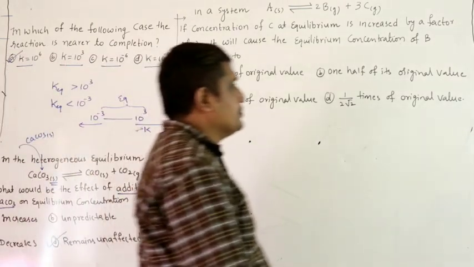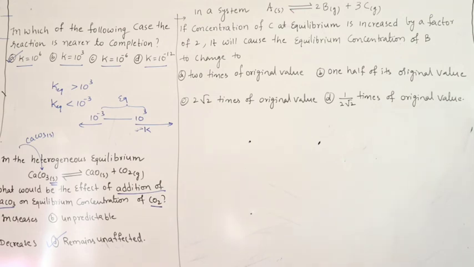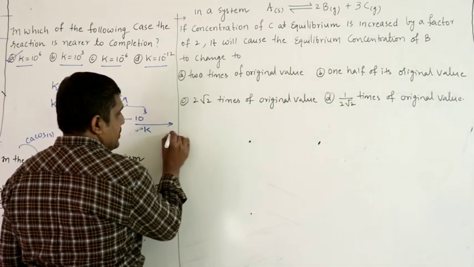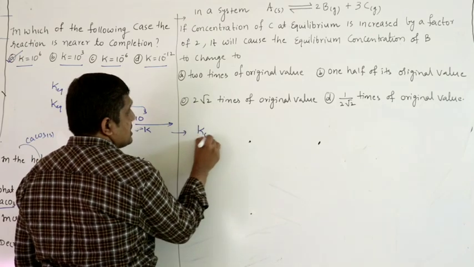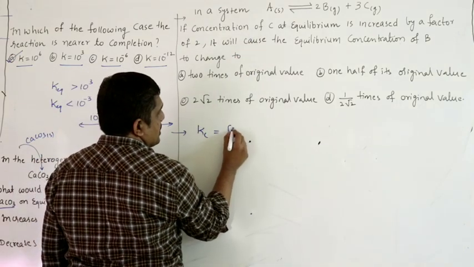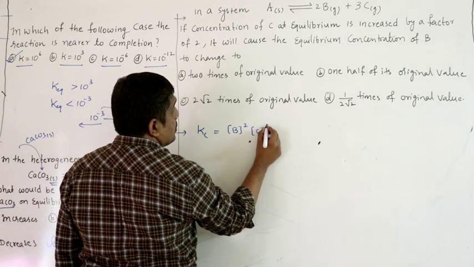Next one. In a system A solid in equilibrium with 2B gas plus 3C gas, if the concentration of C at equilibrium is increased by a factor of 2, what will be the equilibrium concentration of B? Change in B. Okay. So in the beginning, what is Kc for this reaction? Concentration of B squared, concentration of C cubed.